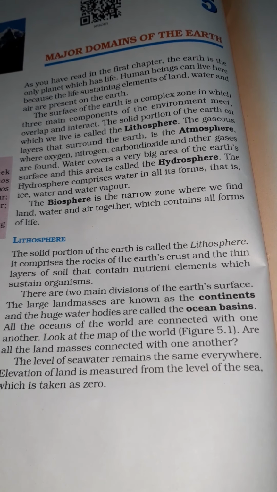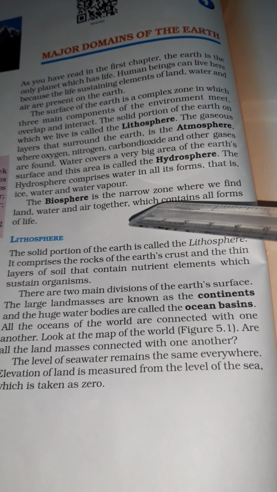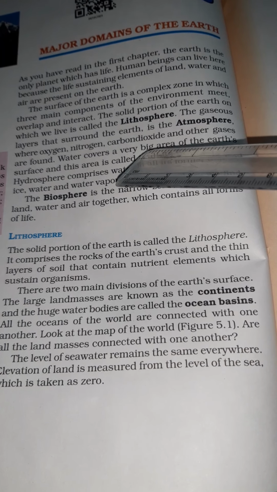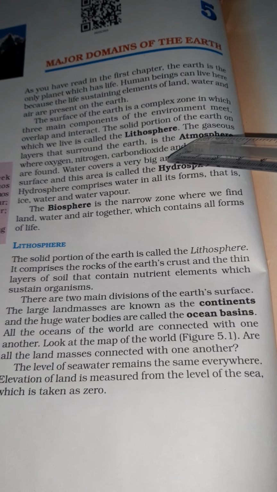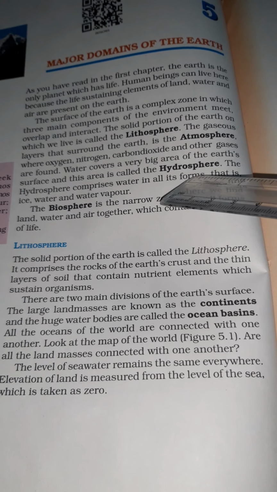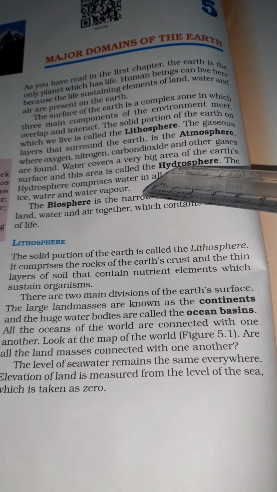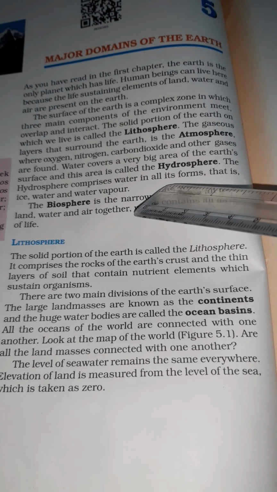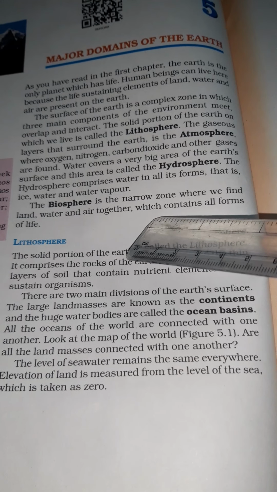The solid component is called the lithosphere, the gaseous component is called the atmosphere, and the water component we call the hydrosphere. Lithosphere is nothing but the solid portion of the earth on which we live. The atmosphere consists of gaseous layers like oxygen, nitrogen, carbon dioxide and other gases. Hydrosphere is nothing but a big layer of water around the earth's surface. Hydrosphere comprises water in all forms like ice, water and vapor.